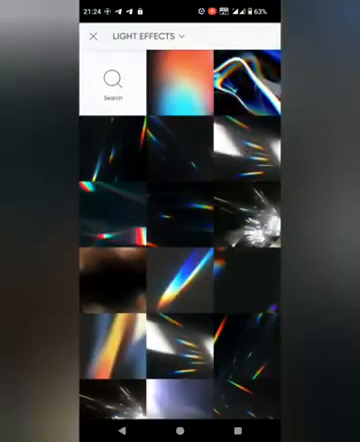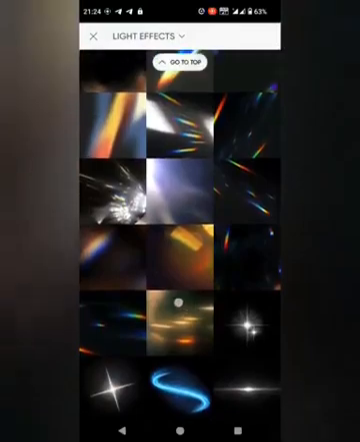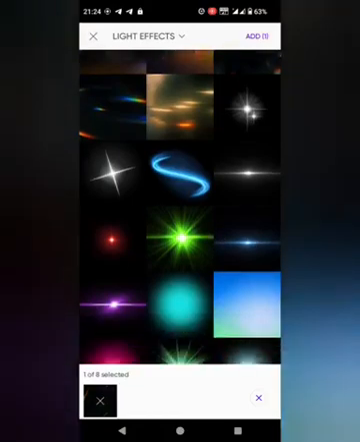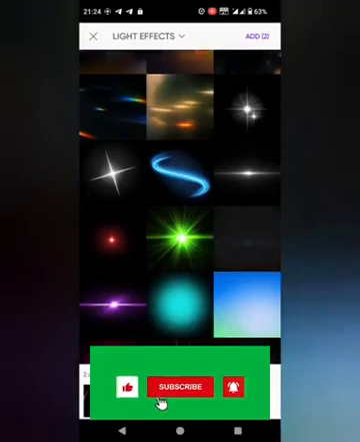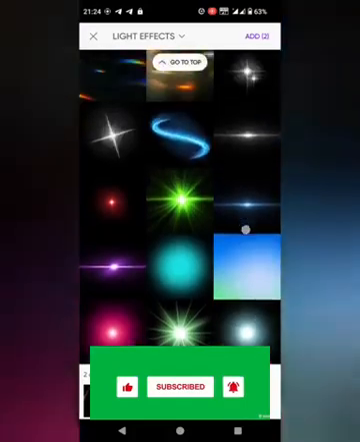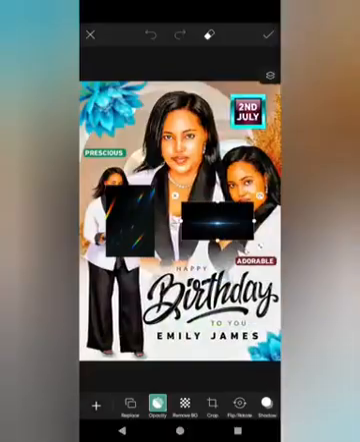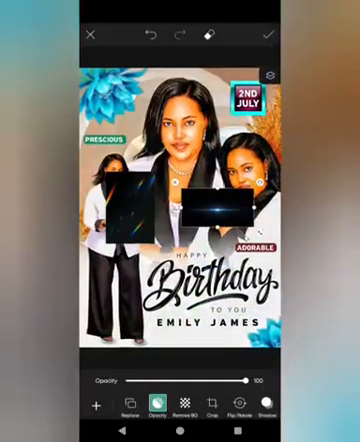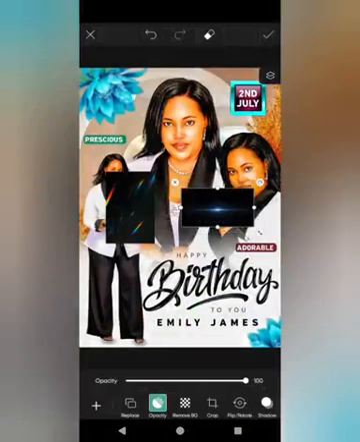Okay, now they are here, light effects. Let me choose one or two. Let us choose this, and this, and maybe the last one. I'm just demonstrating. I'm capturing everything. They were not supposed to be in this design, but I'm just capturing them. Sorry, leave those things there.